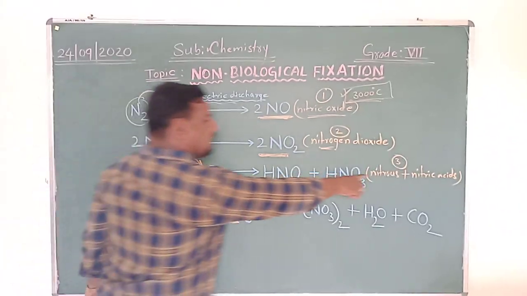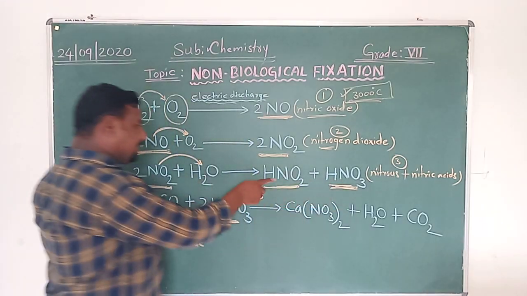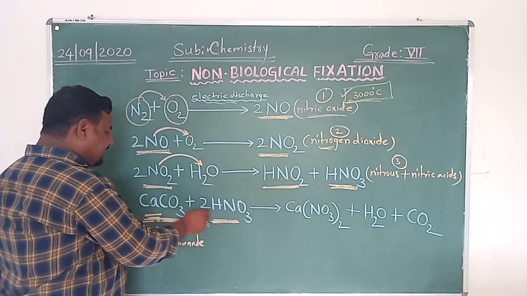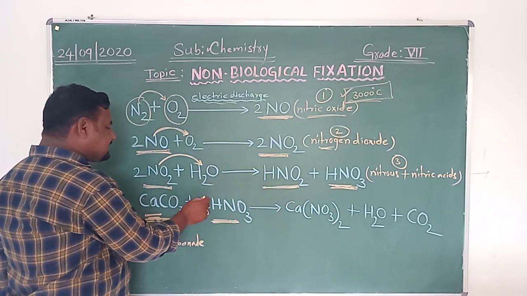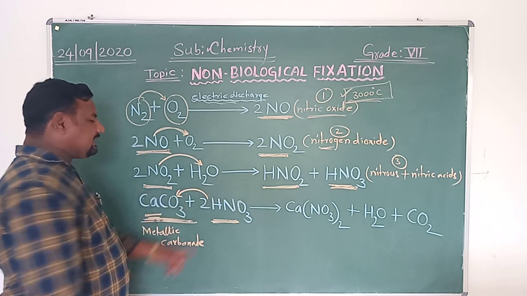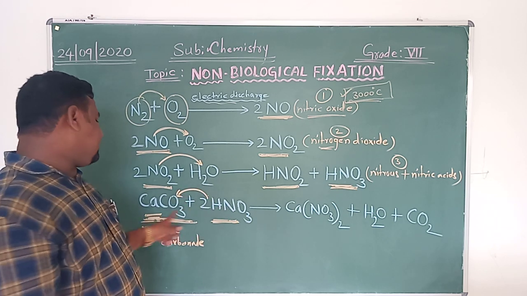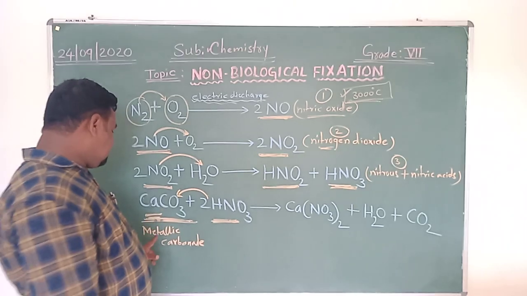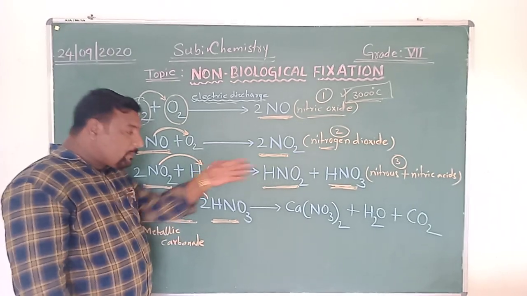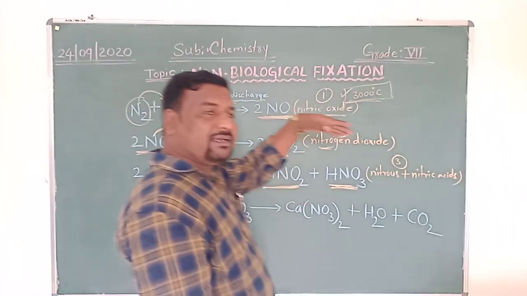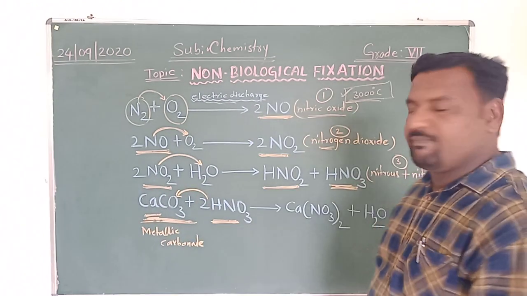So the nitric acid produced further reacts with what? Metallic carbonate. Nitric acid is reacting with metallic carbonate. What is the metallic carbonate here? Calcium carbonate. To produce metallic nitrate.